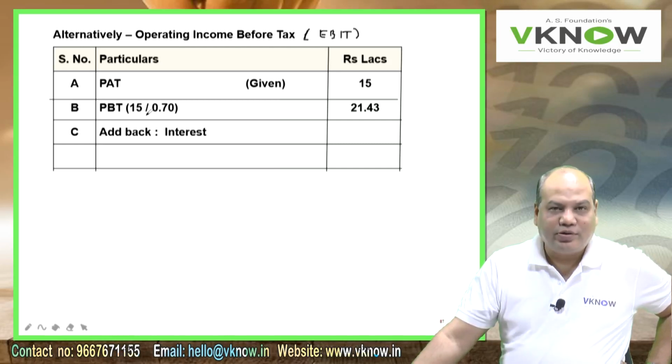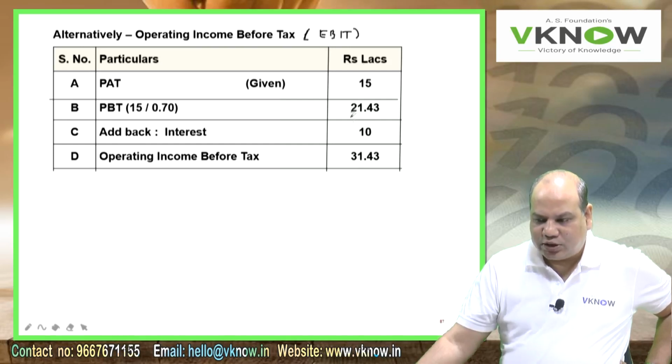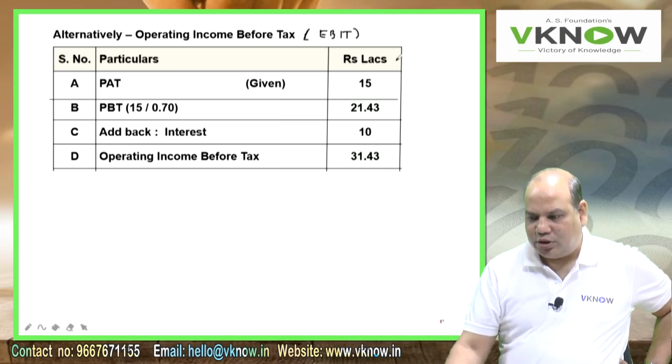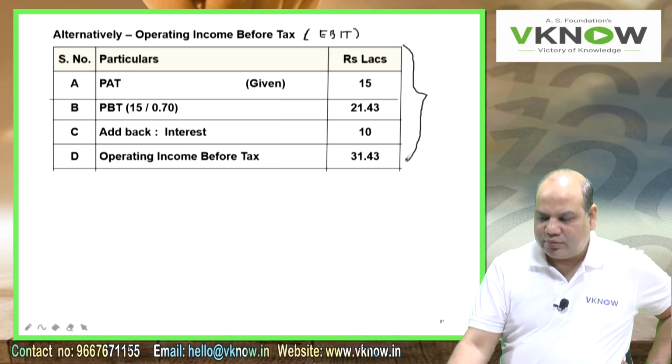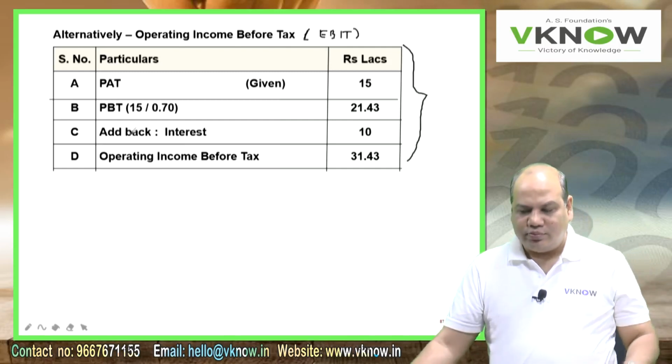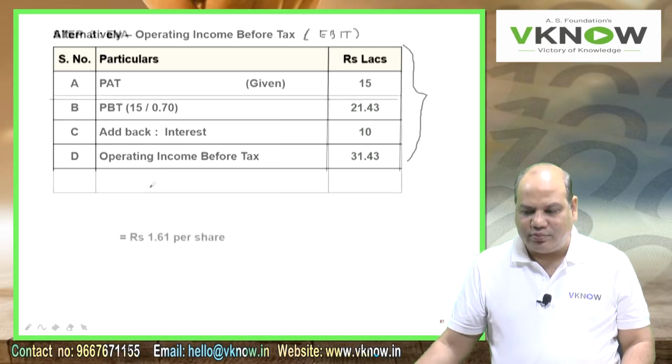Add back interest, 10. Therefore operating income before tax is the same answer, 31.43. So I have presented both answers, two ways to reach EBIT. Whichever way you are comfortable, you can follow that in the exam, or according to the time that you have, you design the answer which will take less time.